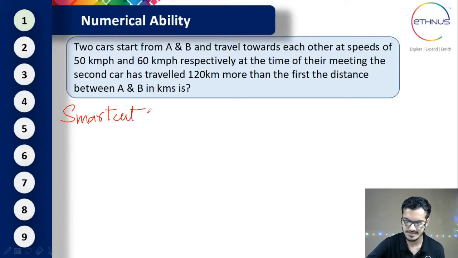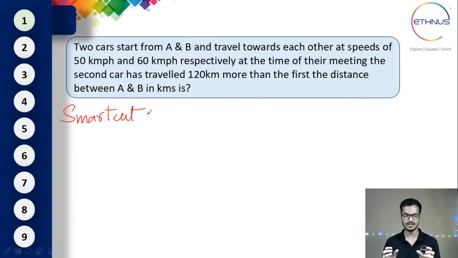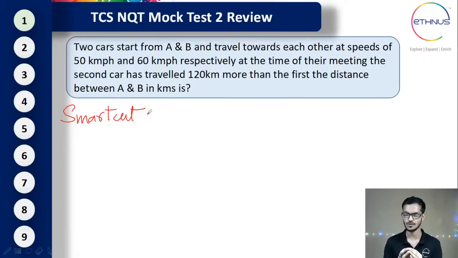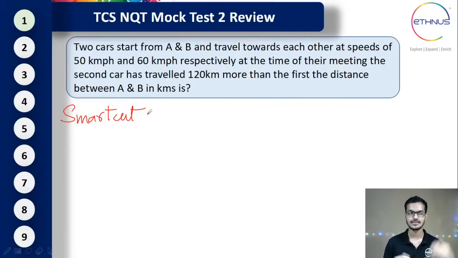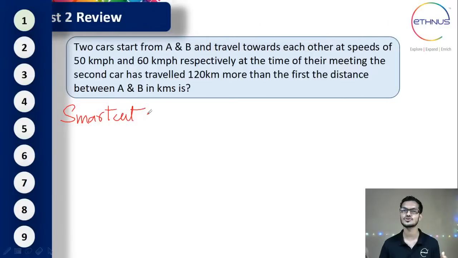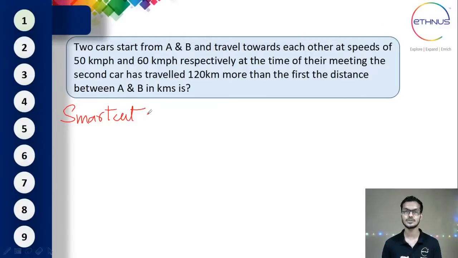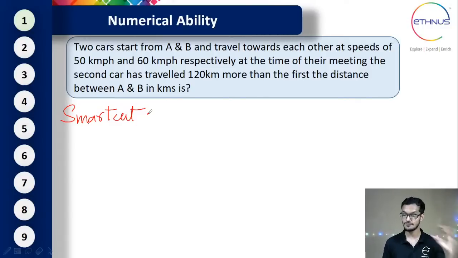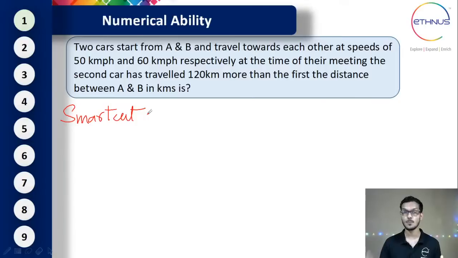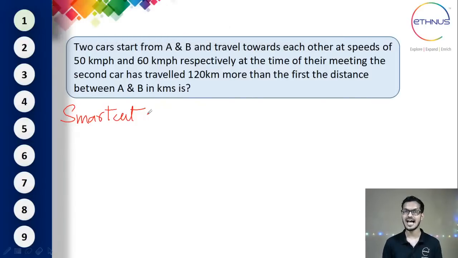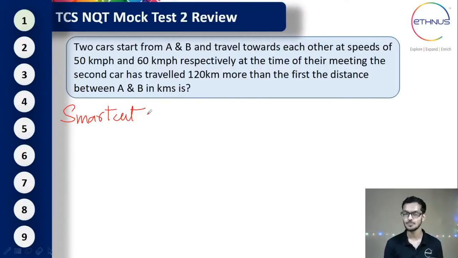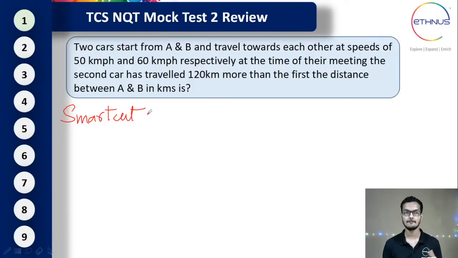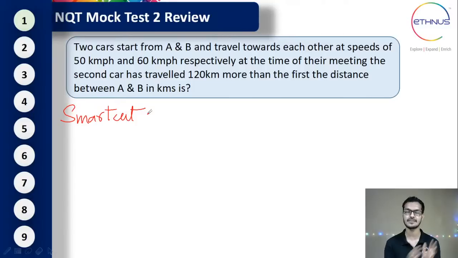Okay. So the first step here you need to understand is the time taken by both of them will be same. Whenever the time taken is same, the speed and distance are directly proportional. Speed is directly proportional to distance. Here the two values which are given are speed, which is 50 km per hour and 60 km per hour. Since speed is directly proportional to distance, I'll assume the distance traveled by the car traveling at 50 km per hour as 50 itself, like 50 km.